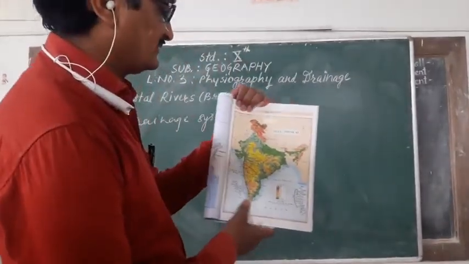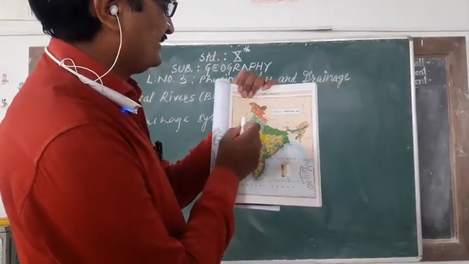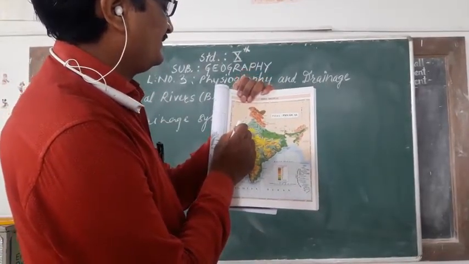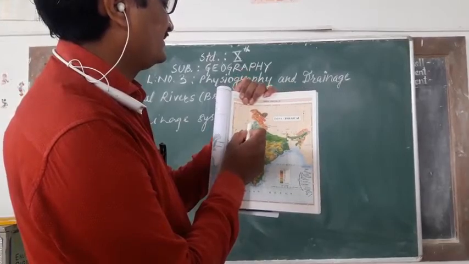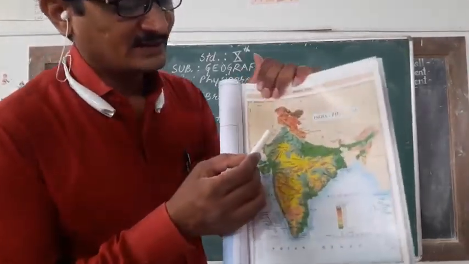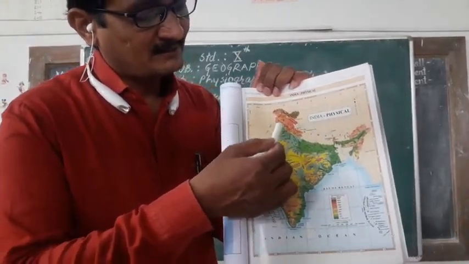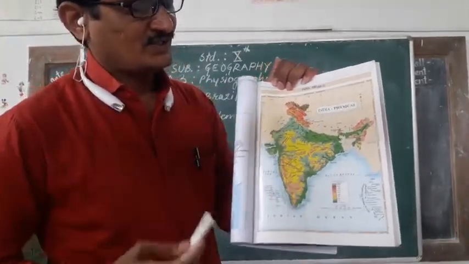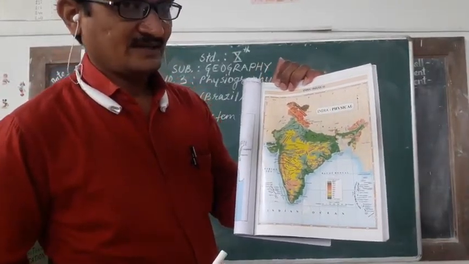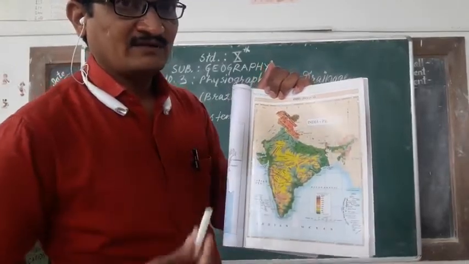These rivers flow through Jammu and Kashmir: Chenab, Ravi, Satluj and Jhelum. These four rivers are parallel to each other, and these are the tributaries of Sindhu river system.